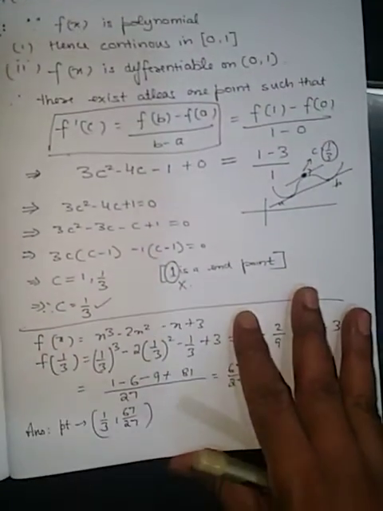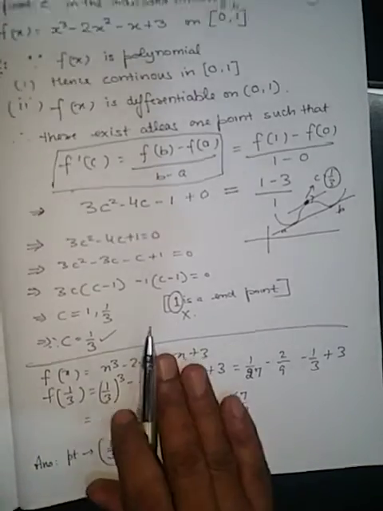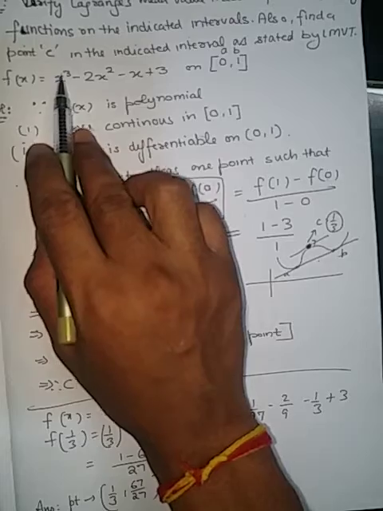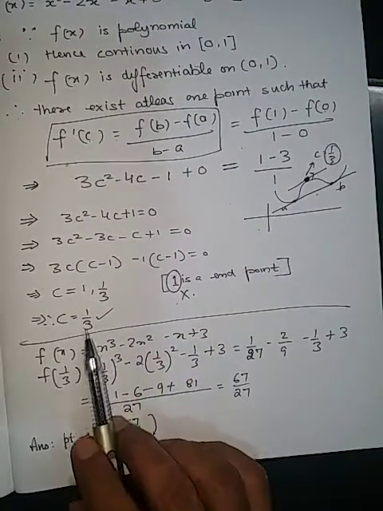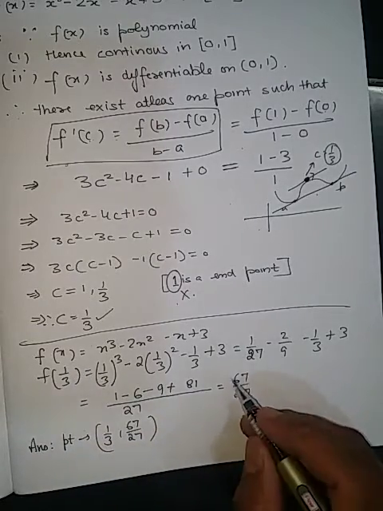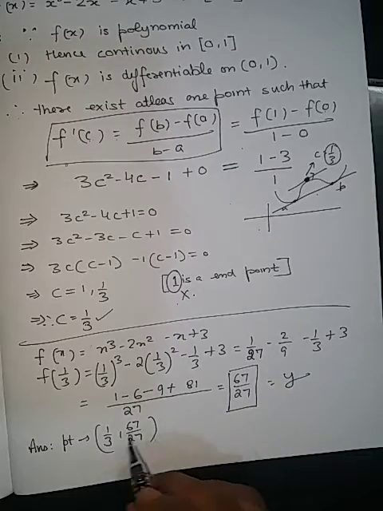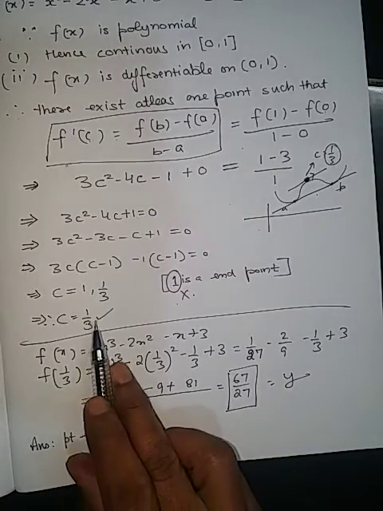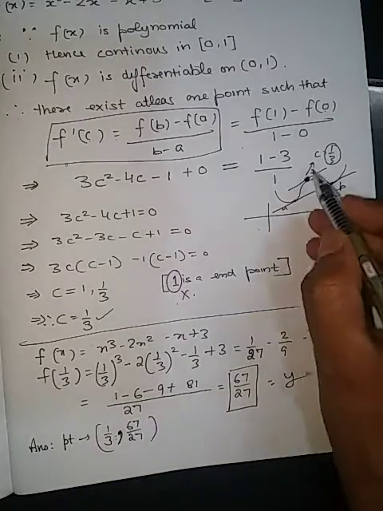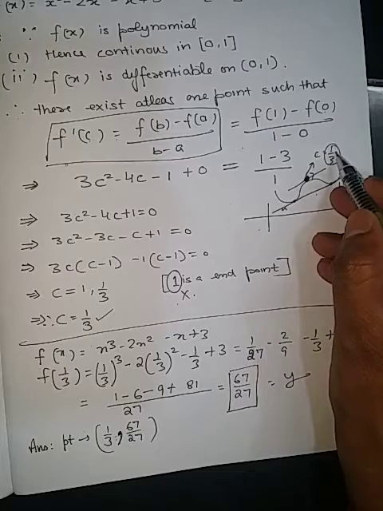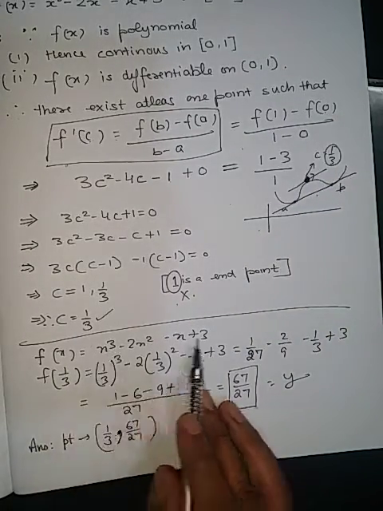Now if the coordinate is asked, what do we have to do? If the coordinate is asked, just see that the function is x cube minus 2x square minus x plus 3. So put the value c equals 1 by 3 in the given function. Whatever value you get will be y. So the coordinate will be c equals 1 by 3 comma whatever value you are getting. C is only the x coordinate, and the second coordinate y we will get by putting the value of c in the given equation.